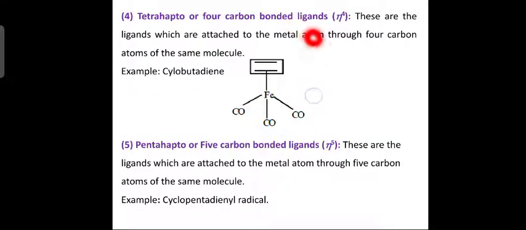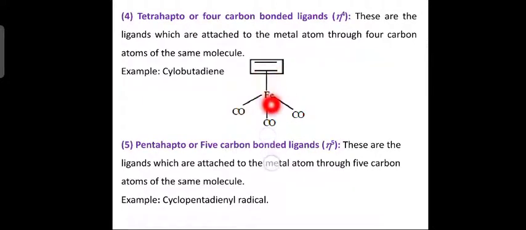Tetrahapto, or four carbon bonded ligands. How is it represented? Eta 4. These are the ligands which are attached to the metal atom through four carbon atoms of the same molecule, for example cyclobutadiene. Four carbon atoms are here, C, C, C, C, and double bonds are present.